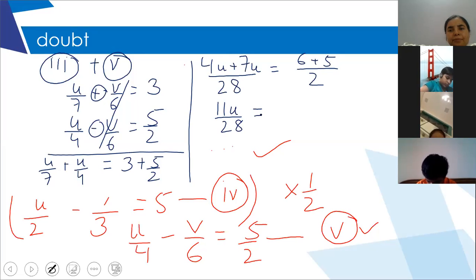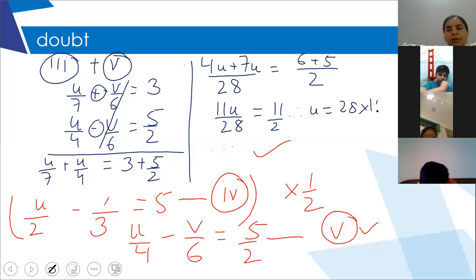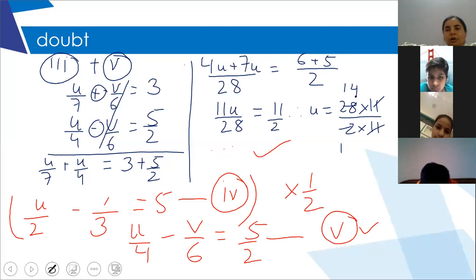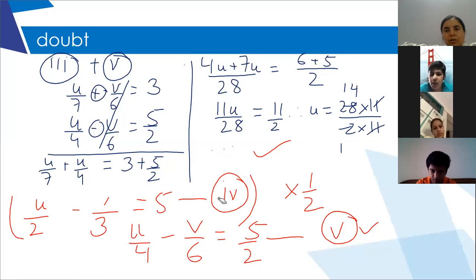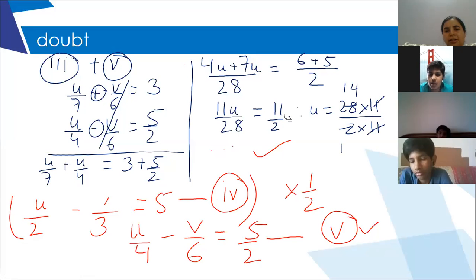and 11 upon 2. So u is equal to 28 into 11 upon 2 into 11. So 11 cancels, and 2 ones are 2, 2 fourteens are 28. So you've got u is equal to 14. How did you get 28 into 11 upon 2 into 11? To get the value of u, you transpose 11 upon 28 to the other side, so it will reciprocate.